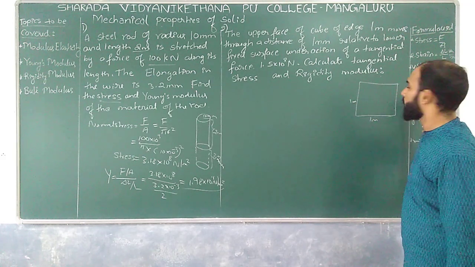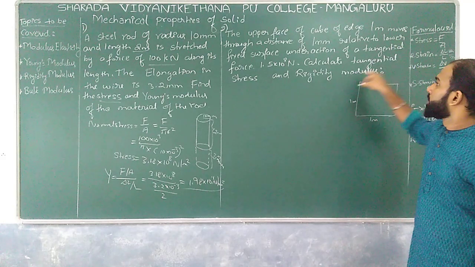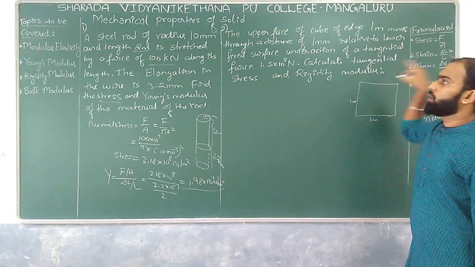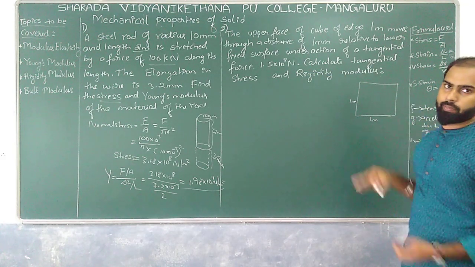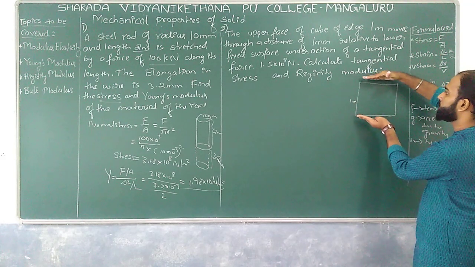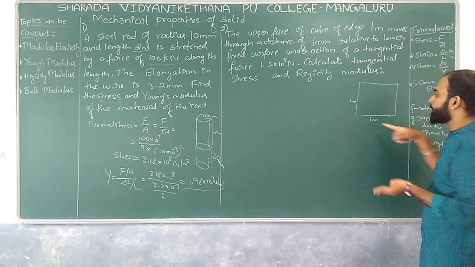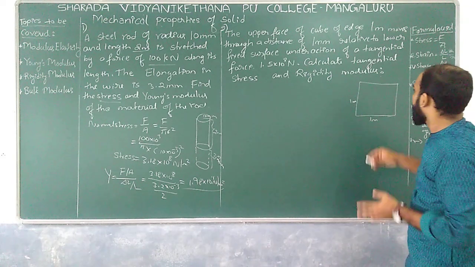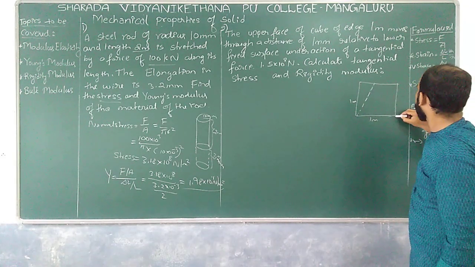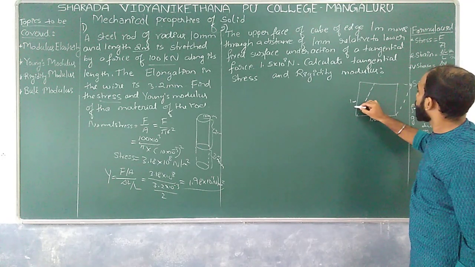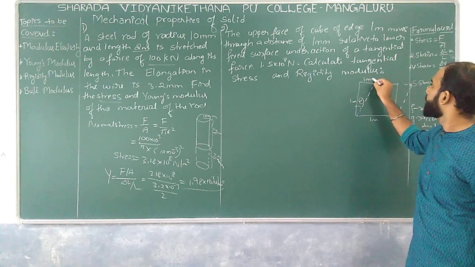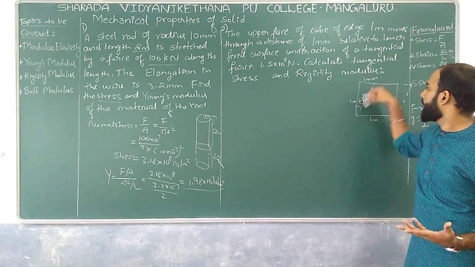So 1 meter, 1 meter on all sides. The upper surface moves through a distance relative to the lower fixed surface, which means you are applying a tangential force, so that the upper surface is moved slightly with respect to the lower fixed surface. So what happens here? It looks somewhat like this, correct? There is one angle theta that comes into the picture over here. So how much is it moved? That is 1 mm, that is delta x, and the height is 1 meter.